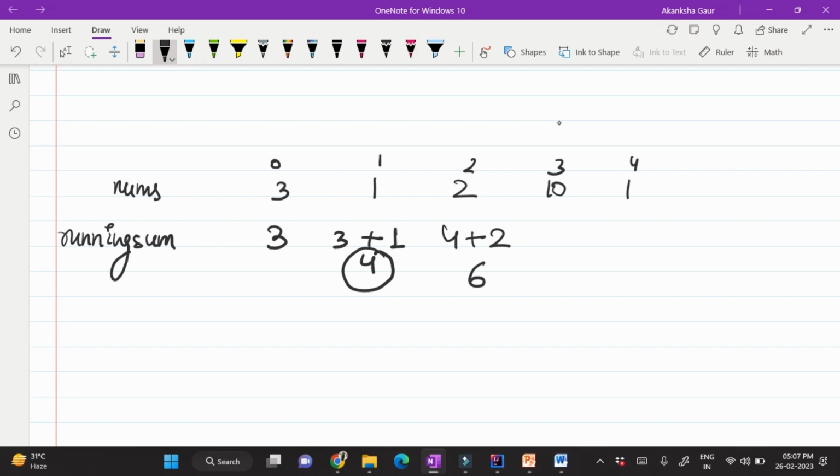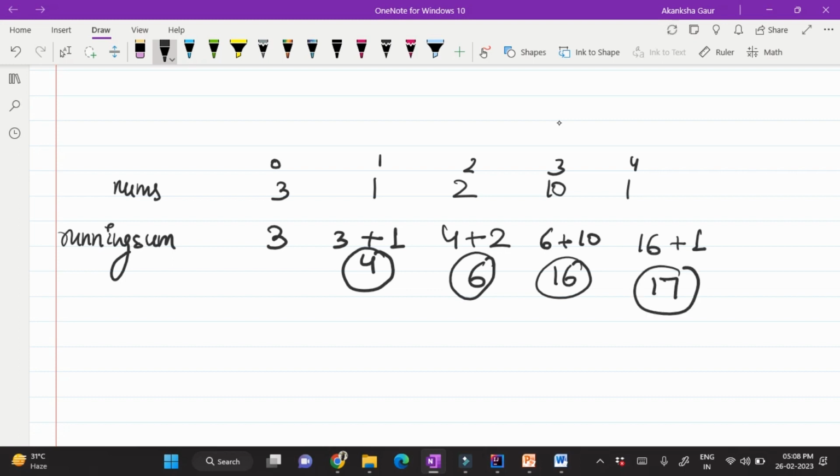value. Moving on to the third index, the current value is 10 and I have to get the sum of all the previous elements, which again you can pick from here, which is 6. So this will give me 16. Again moving on to index 4, I have the current element 1 and I can simply use the prefix sum here, which is 16, and this will give me 17. So the array that I have to return now is 3, 4, 6, 16, 17.